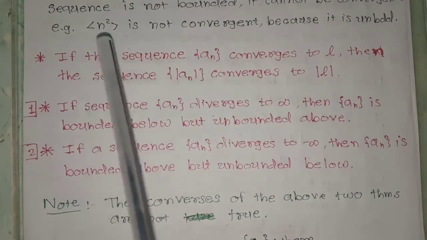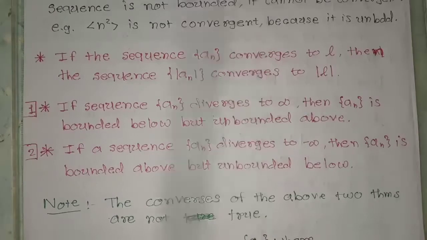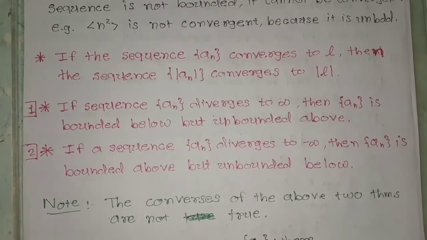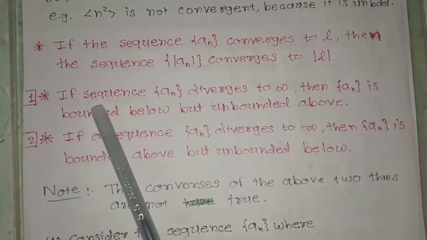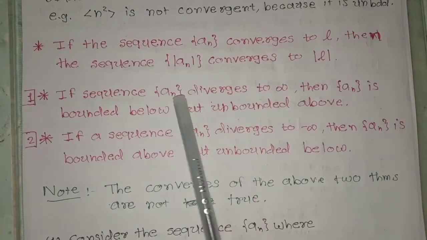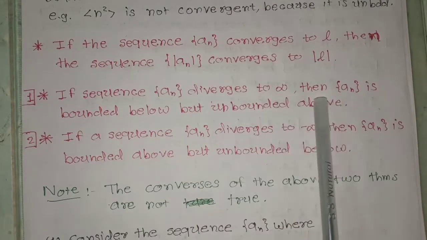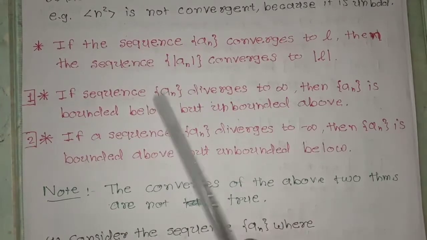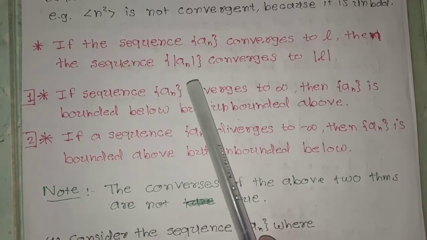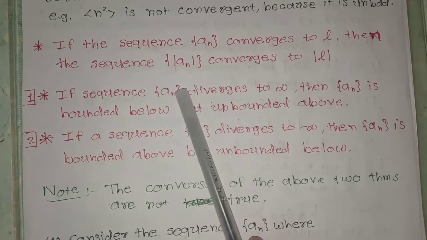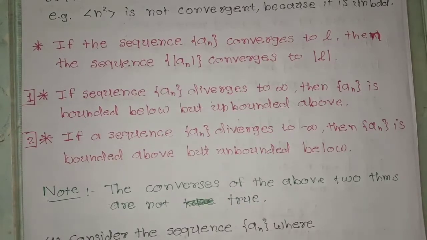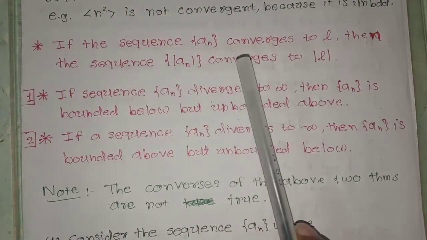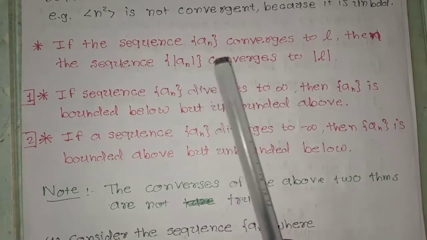Next result: if the sequence a_n converges to L, then the sequence mod a_n converges to mod L. Next, if a sequence a_n diverges to infinity, then a_n is bounded below but unbounded above. You can consider the sequence n here. It is bounded below. 1 is the lower bound of the sequence, but the sequence n is unbounded above.